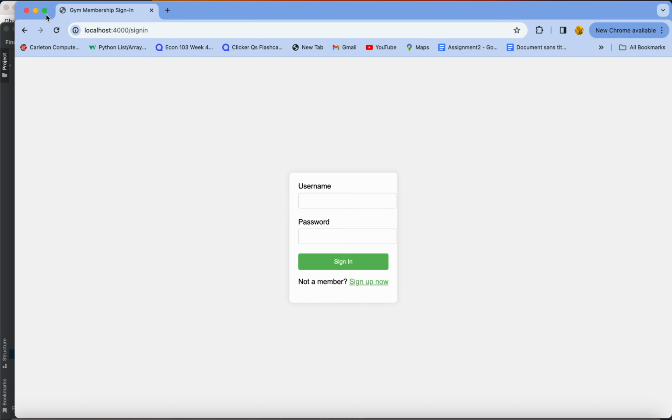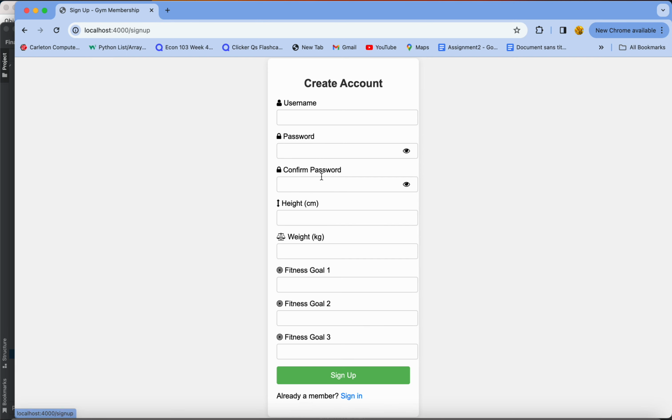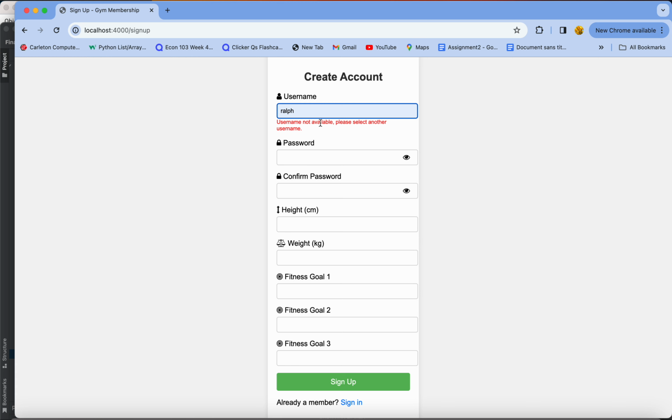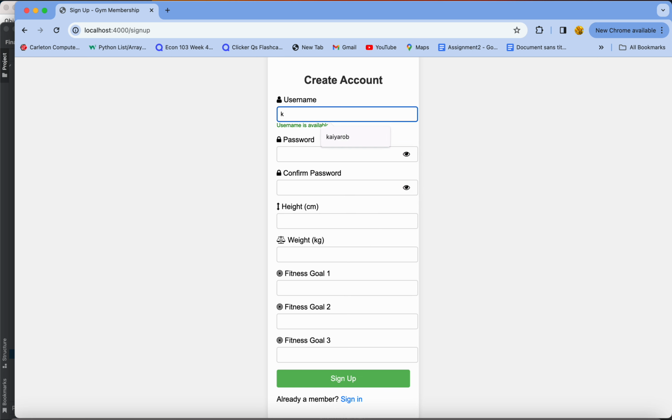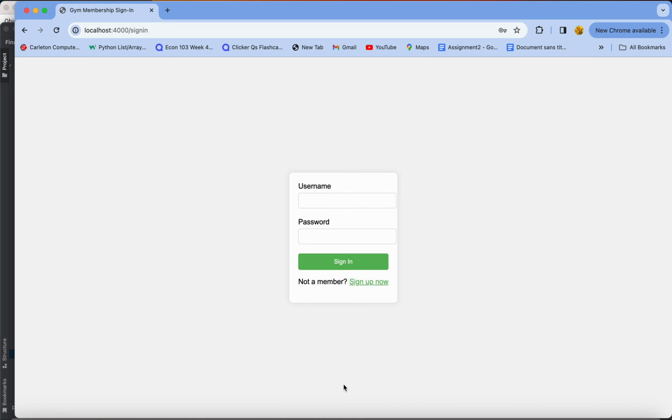Here we can see that if we sign in as a user, we have multiple options: the sign in option or the sign up option. If you want, we can sign up right now. I put in a check so that if the username is already in the database, it's not going to accept it, so you have to get a different username. And any password. Then the height, the weight, and our fitness goal. When you sign up, we can go back and sign in.